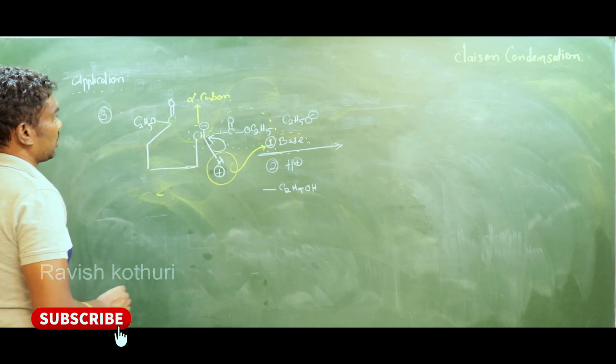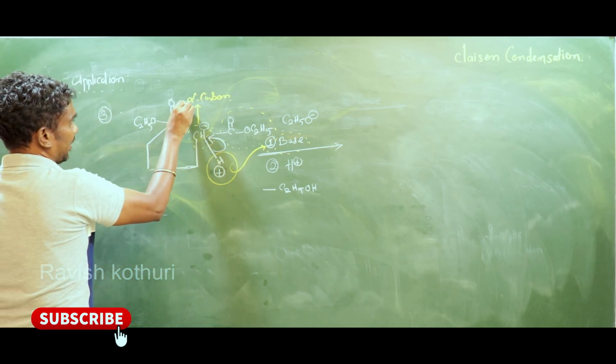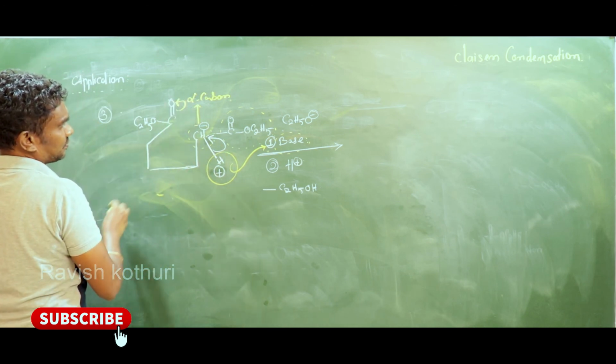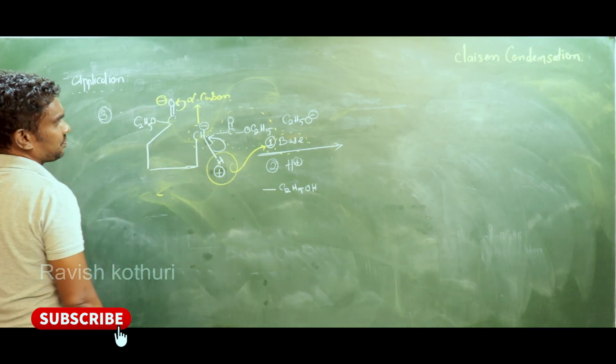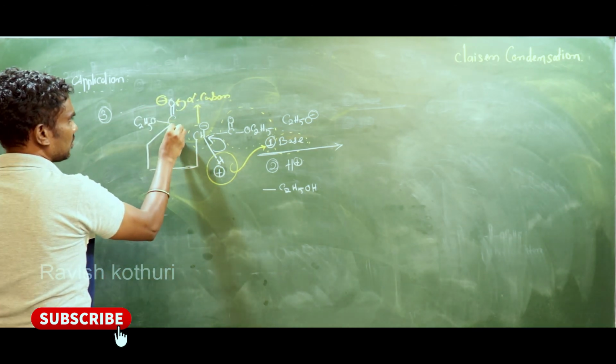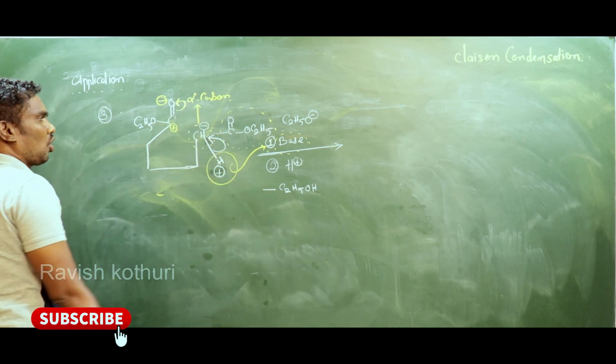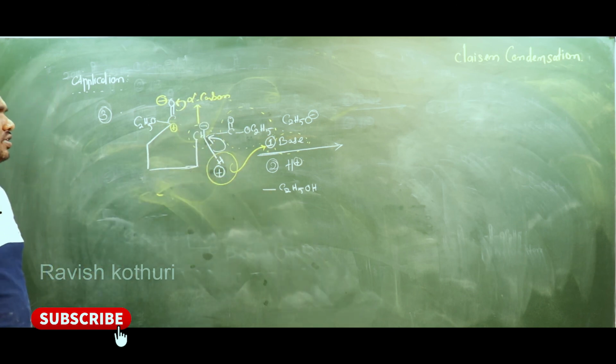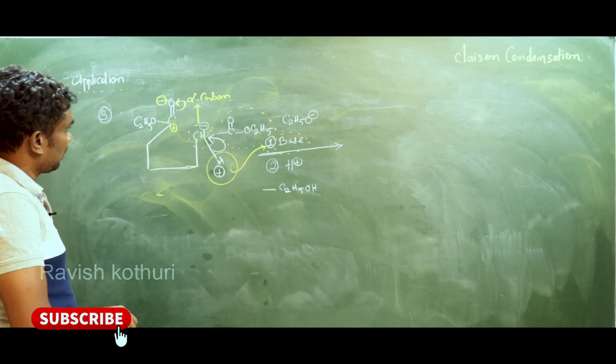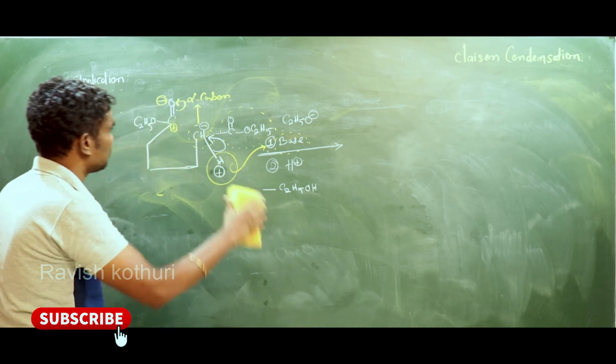The next step is a very, very important step. Heterolytic cleavage takes place. It gets negative charge, carbon gets positive charge. Now observe carefully my dears.